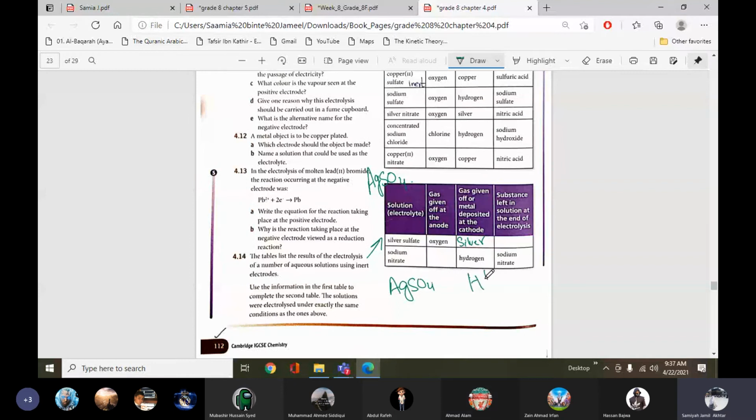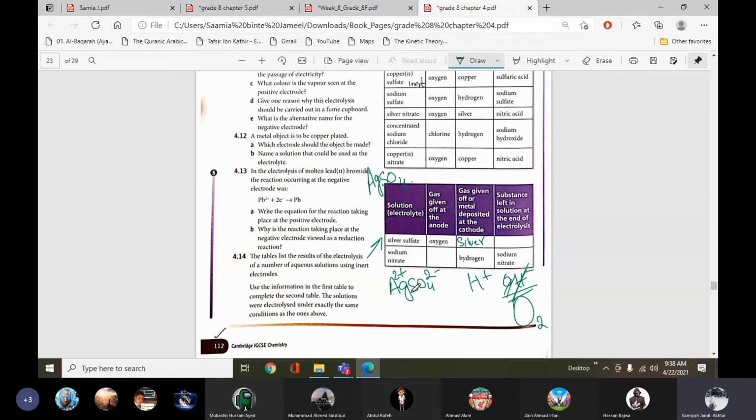So we have silver ions, sulfate ions, hydrogen ions, and hydroxide ions. It's written that the gas given off at the anode is oxygen, so it means hydroxide is discharged at the anode. It's a dilute solution.